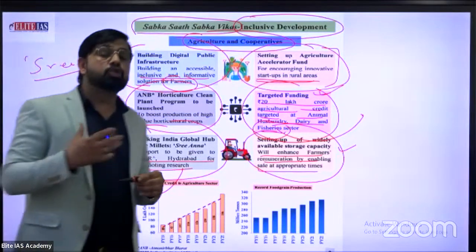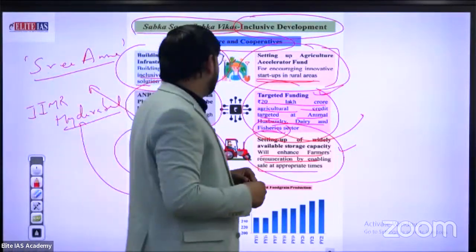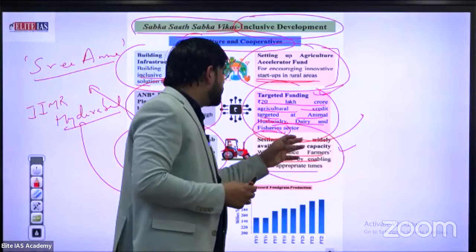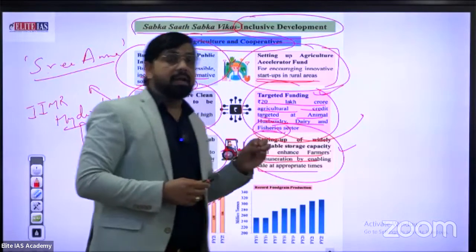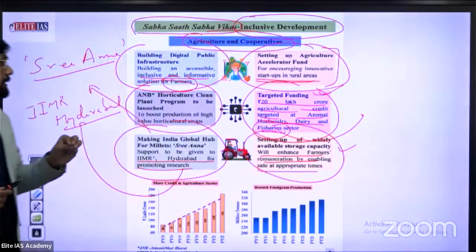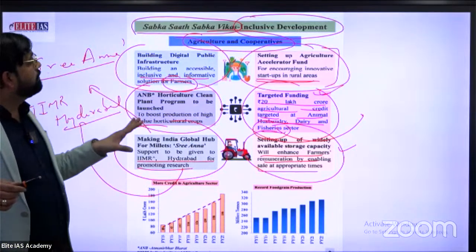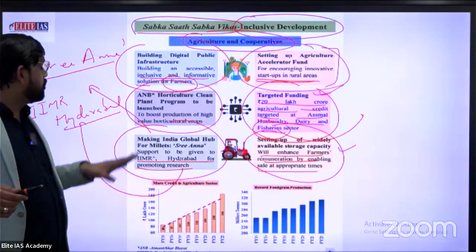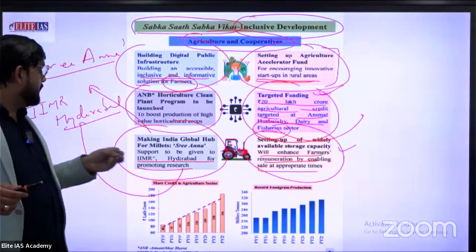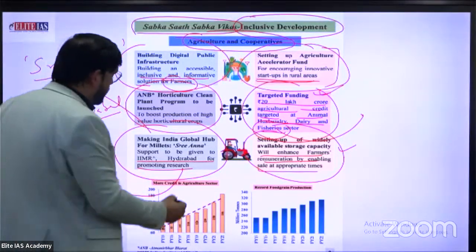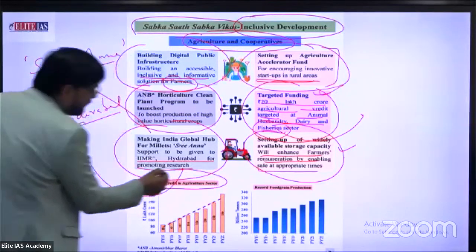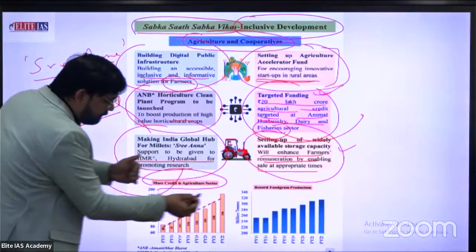There is a major issue of warehousing. That's why the government is setting up widely available storage capacity. This one is an effort of the government for the agriculture sector and cooperative sector. Just see in the graph what the credit shows in comparison to the previous year.